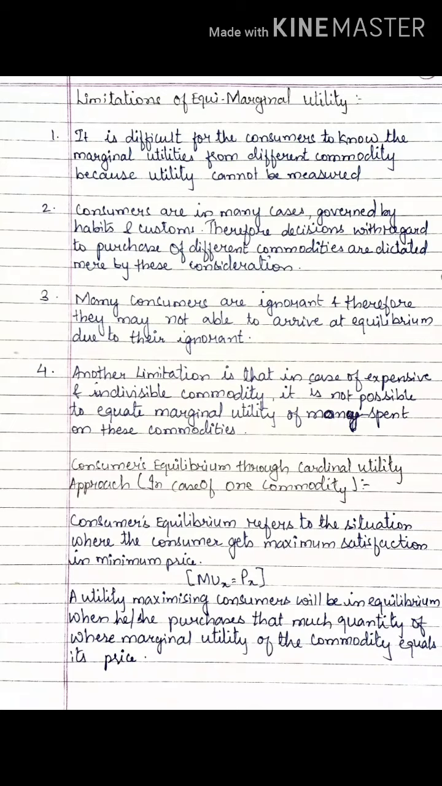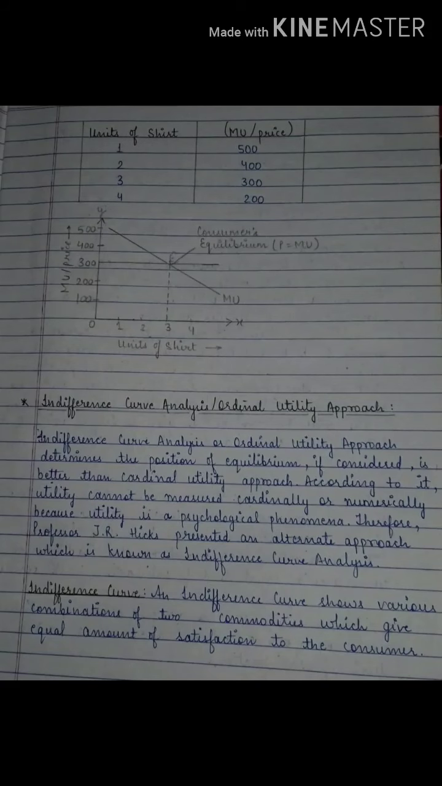That is, if we check out MUx, the marginal utility of X should equal the price of X commodity. Okay, so a utility maximizing consumer will be in equilibrium. Maximum utility at minimum price, the consumer is in equilibrium, that is more satisfaction. Fine. What are we studying over here, children? We are studying consumer equilibrium through the cardinal utility approach.